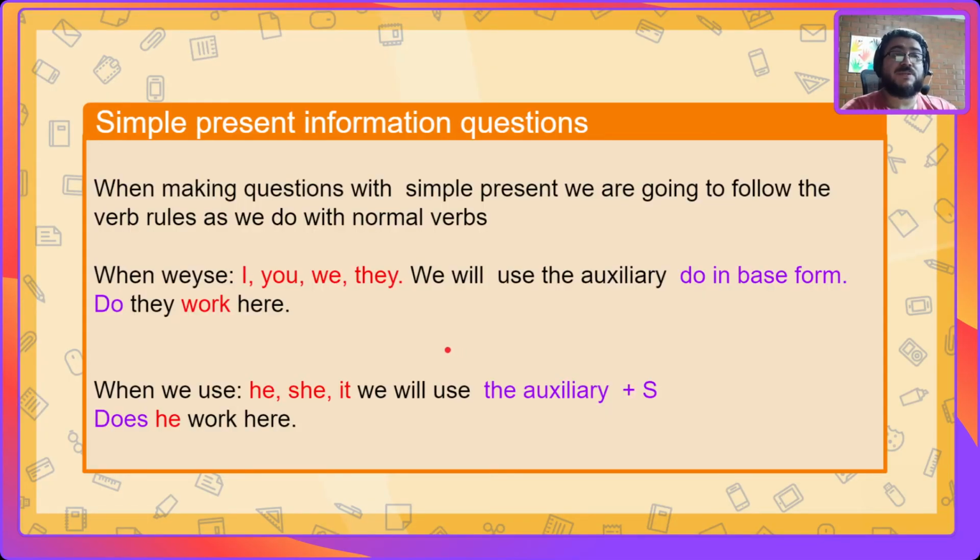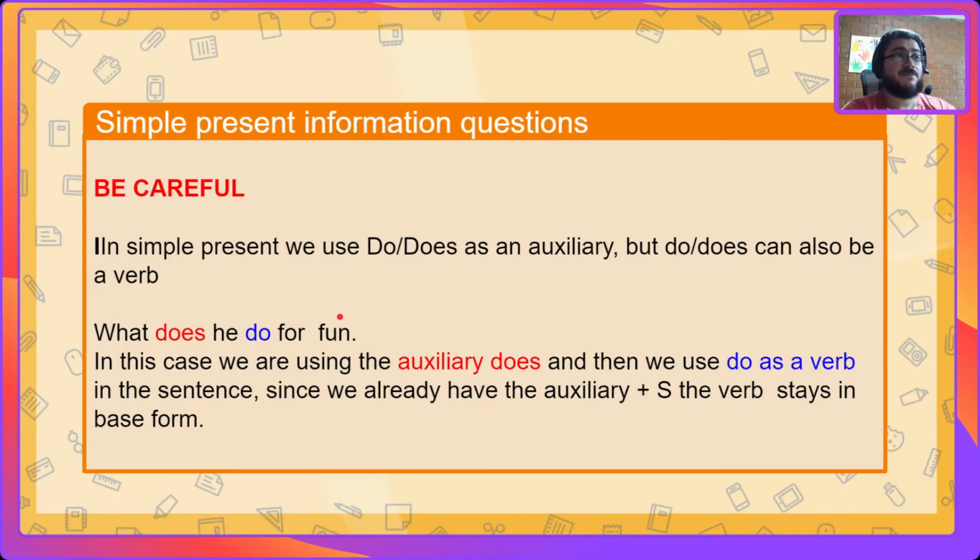When making questions with simple present, we're going to follow the verb rules as we do in normal verbs. When we say, for example, I, you, we, they, we will use the auxiliary do in base form. Do they work here? But when we use he, she, we're going to use the auxiliary does and s. Okay? Does he work here?